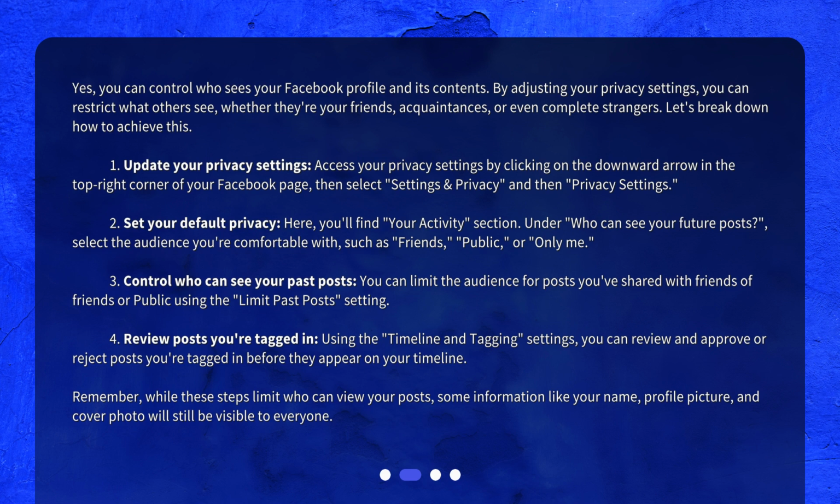1. Update your privacy settings. Access your privacy settings by clicking on the downward arrow in the top right corner of your Facebook page, then select Settings and Privacy, and then Privacy Settings.